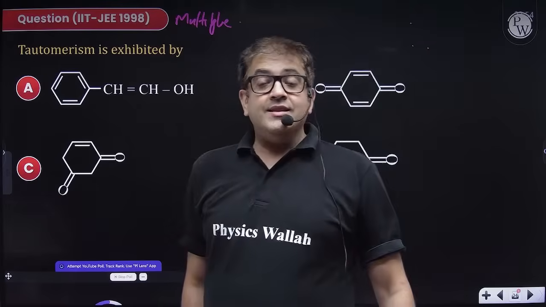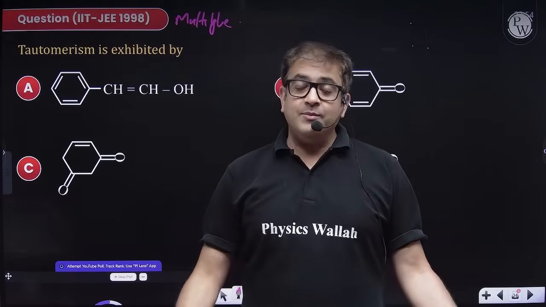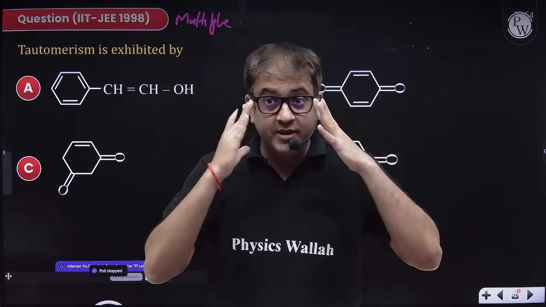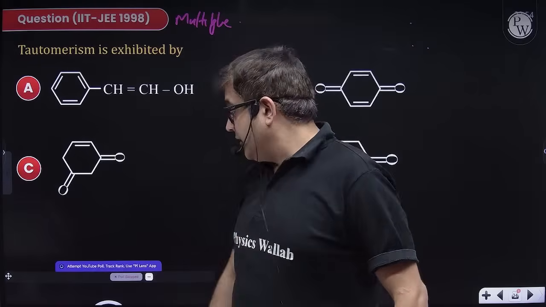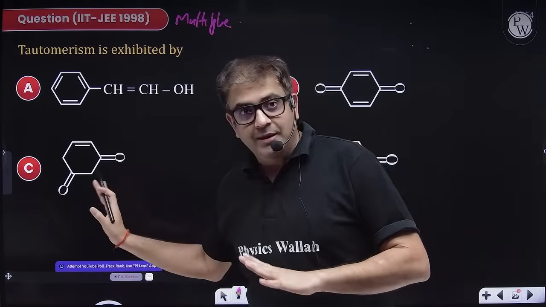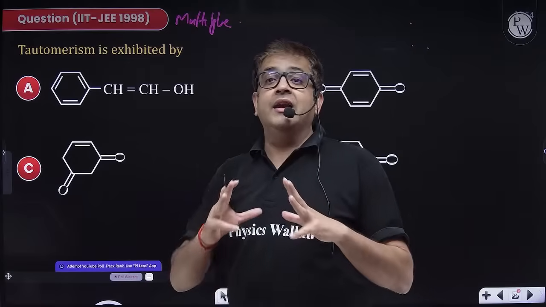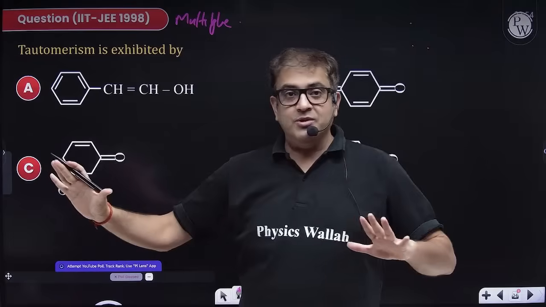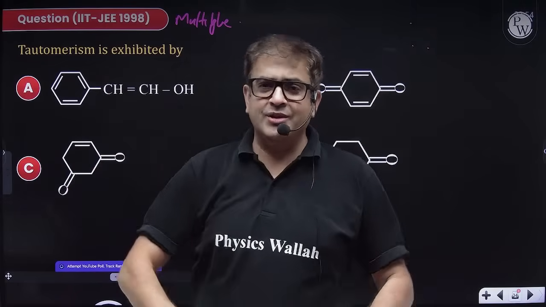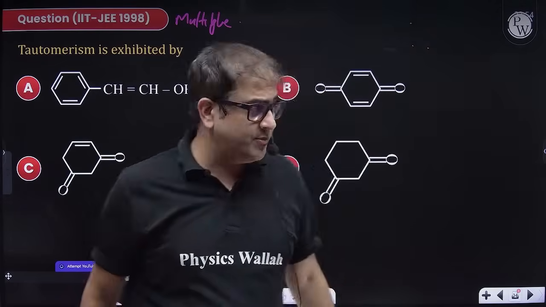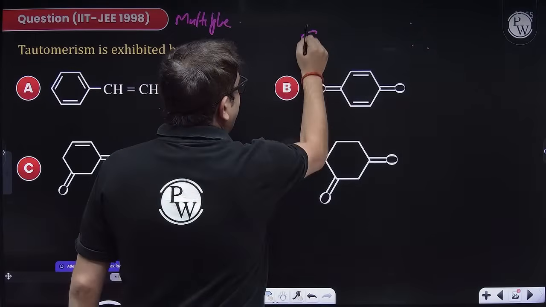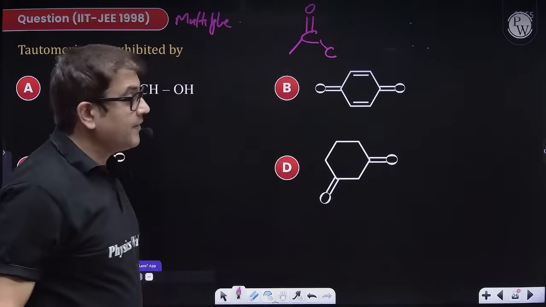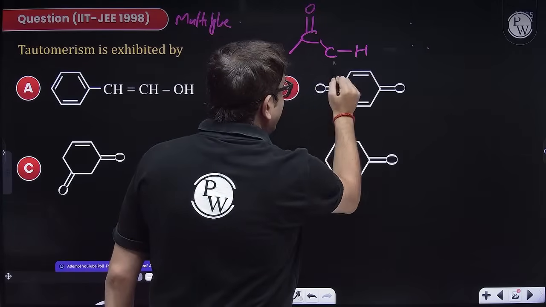A student was asking, sir, tautomerism, if it comes, then please explain it. So what is tautomerism, sir? Tautomerism is the most famous type of isomerism, obviously most famous for NEET as well. So the answer for this question I'll definitely be telling you, but let us again revise tautomerism before that. There are many types of examples of tautomerism, but for your NEET examination, you should just know keto-enol isomerism. If I have a ketonic group, that ketonic group should definitely contain 1 alpha carbon. It should definitely contain 1 hydrogen.